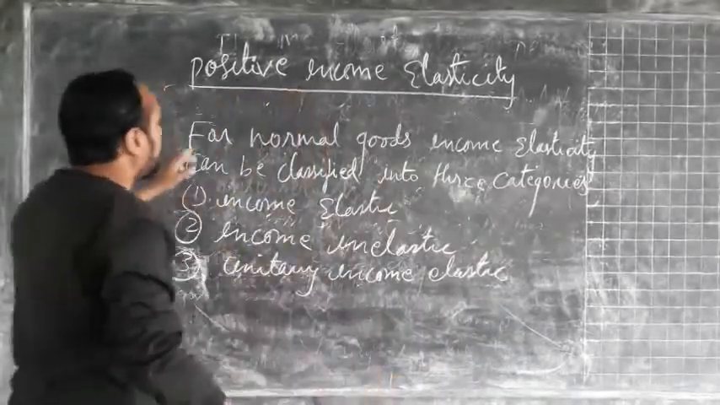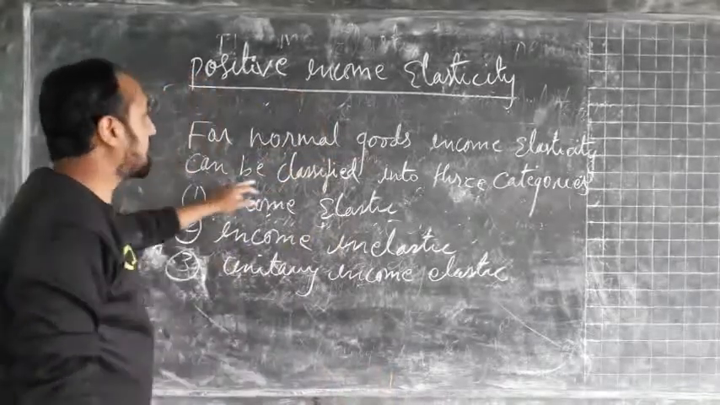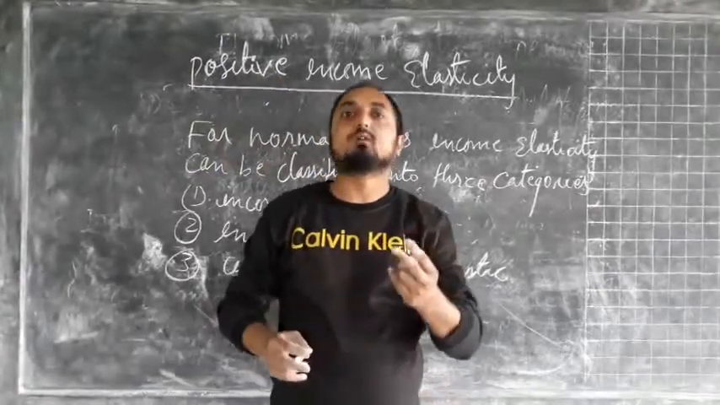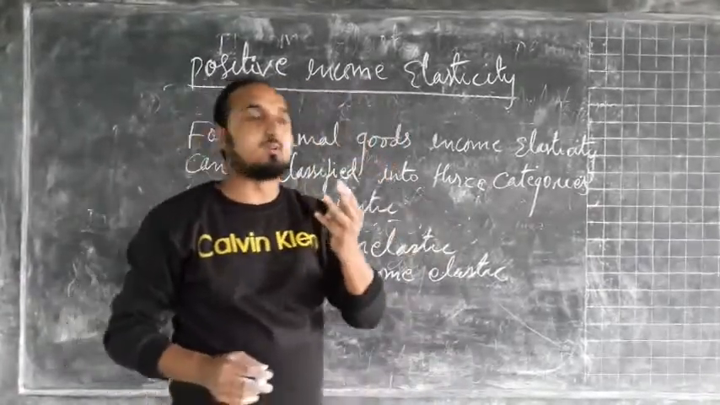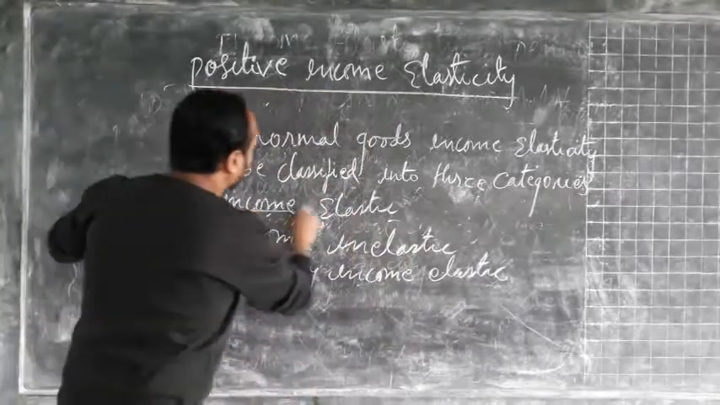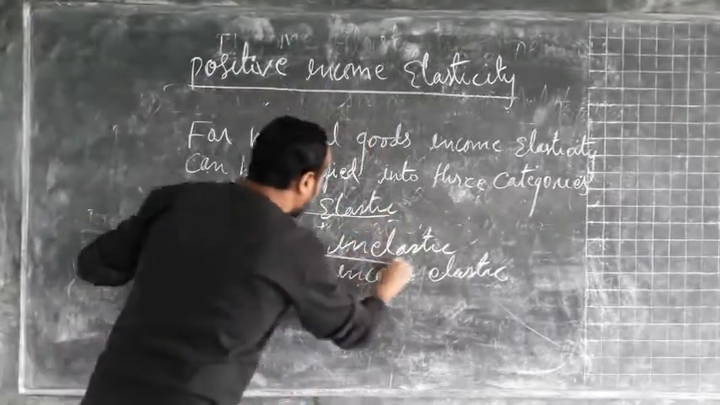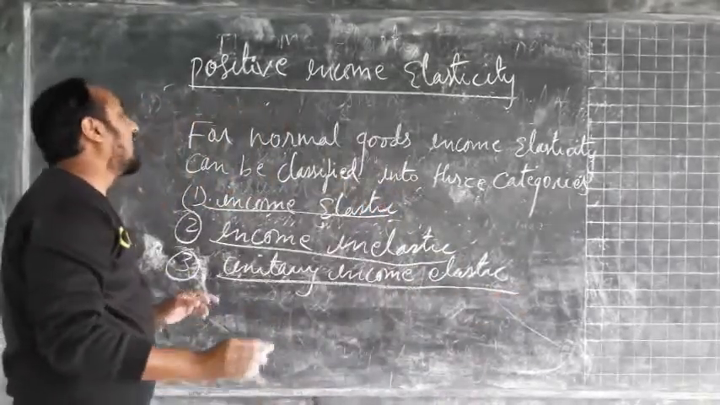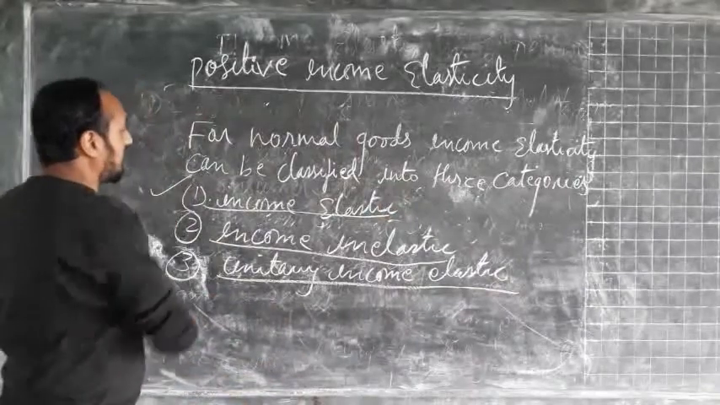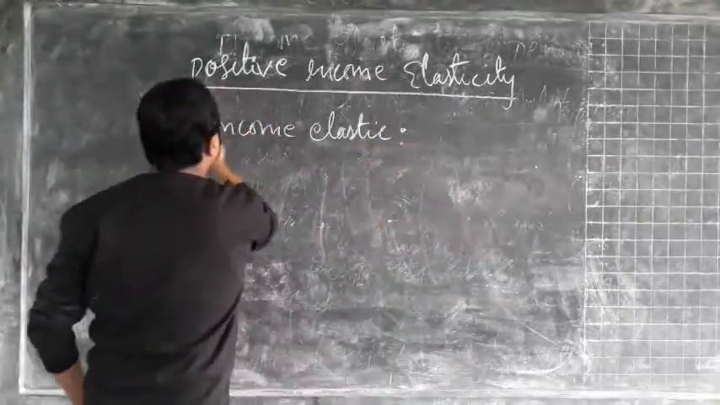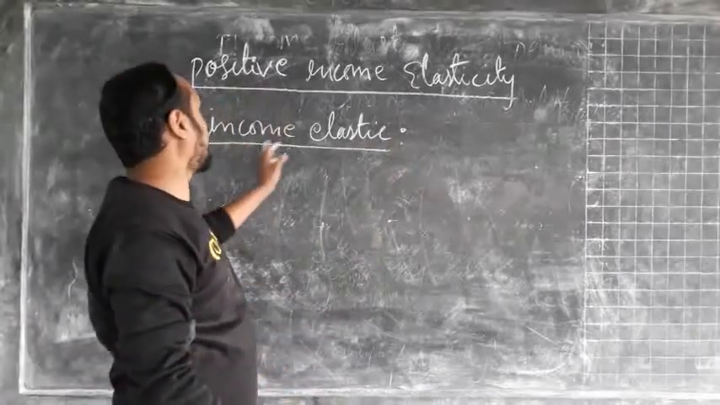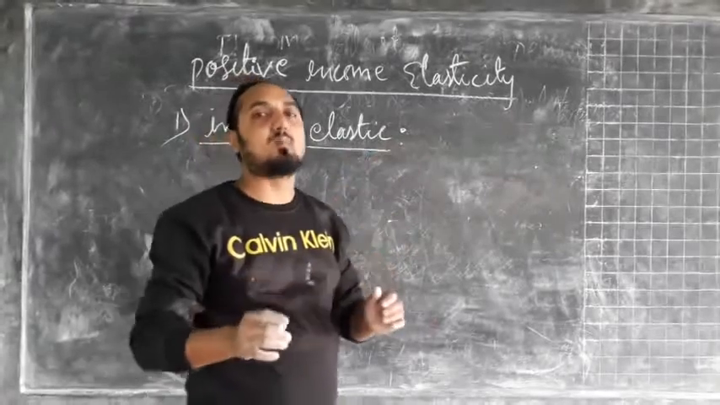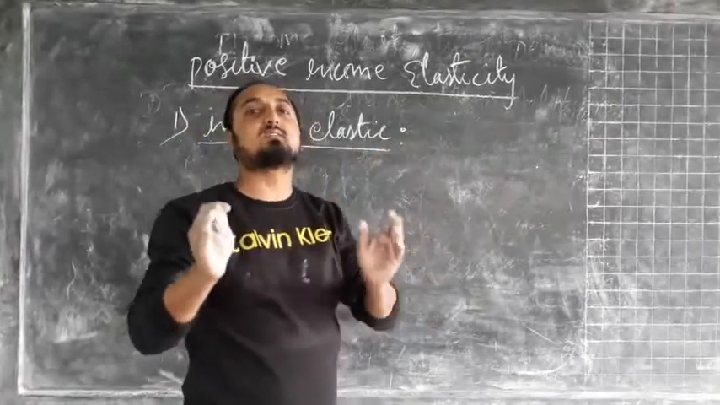Okay, next one. For normal goods, income elasticity can be classified into three categories. Number one, income elastic. Number two, income inelastic. And number three, unitary income elastic. Now I will explain first this income elastic. We have to understand the concept of income elastic. Income elastic means the percentage change in quantity demand is greater than the percentage change in income.